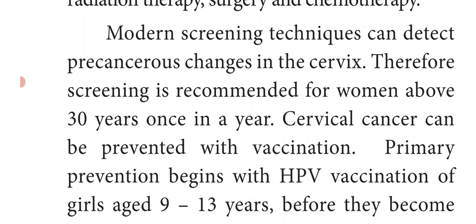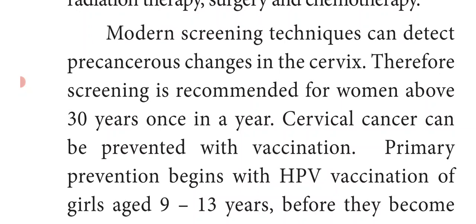Girls aged 9 to 13 years should be given the HPV vaccine before they become sexually active.